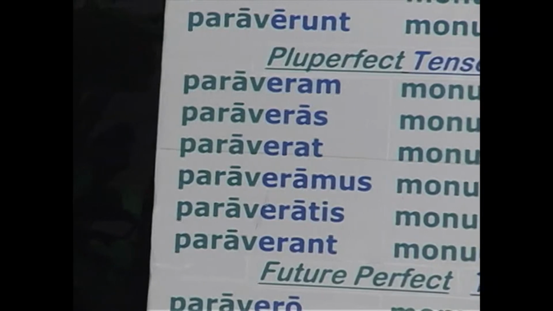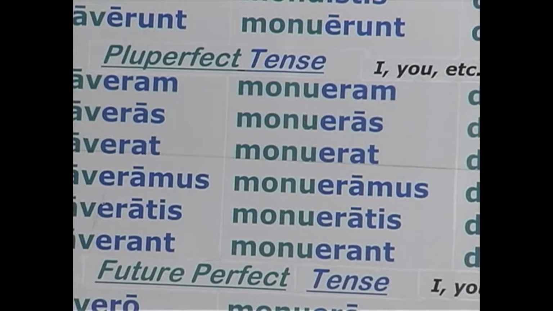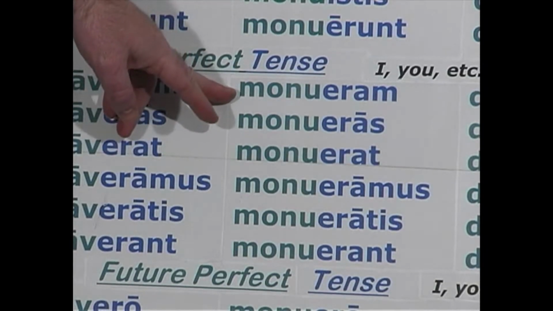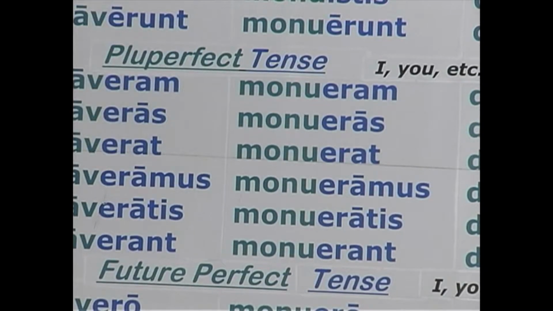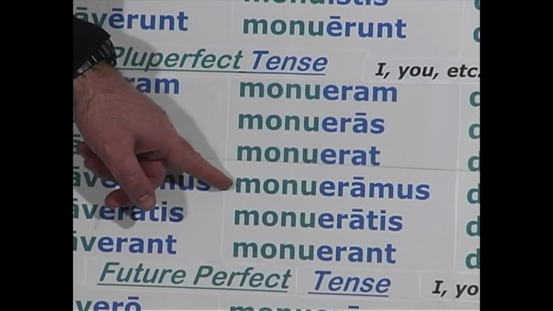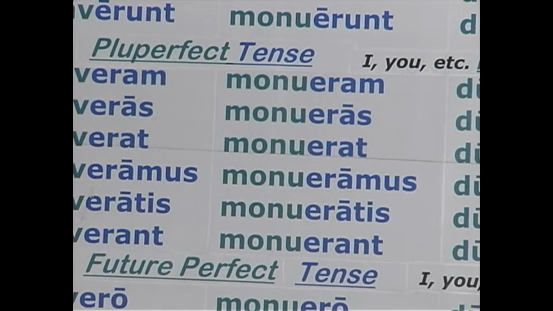Second conjugation is formed in a very similar manner. You add the imperfect of sum to the perfect stem, which is no problem if you have that perfect stem memorized. Remember, moneo, monere, monui. Monu would be the stem, the perfect stem. Add the imperfect of sum, and there you have the pluperfect active indicative. I had warned. You had warned. He had warned. We had warned. You, plural, had warned. They had warned.